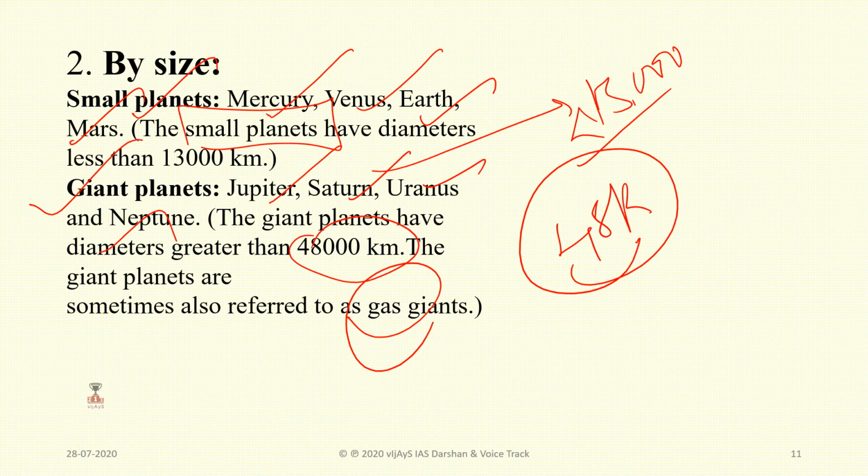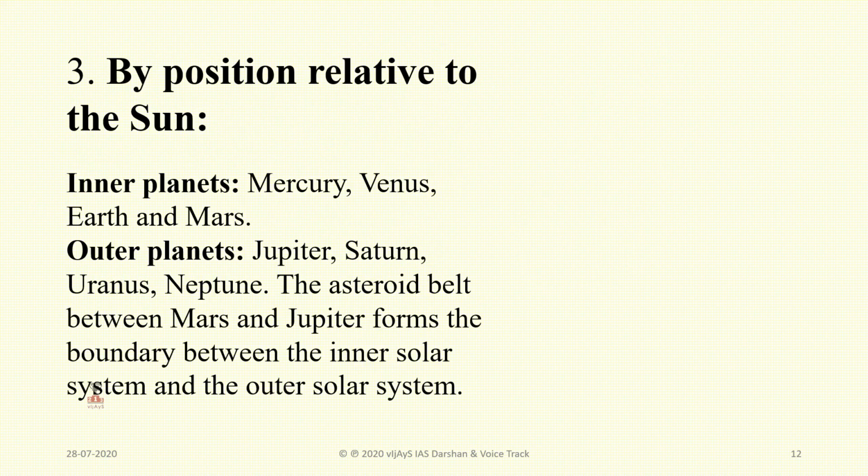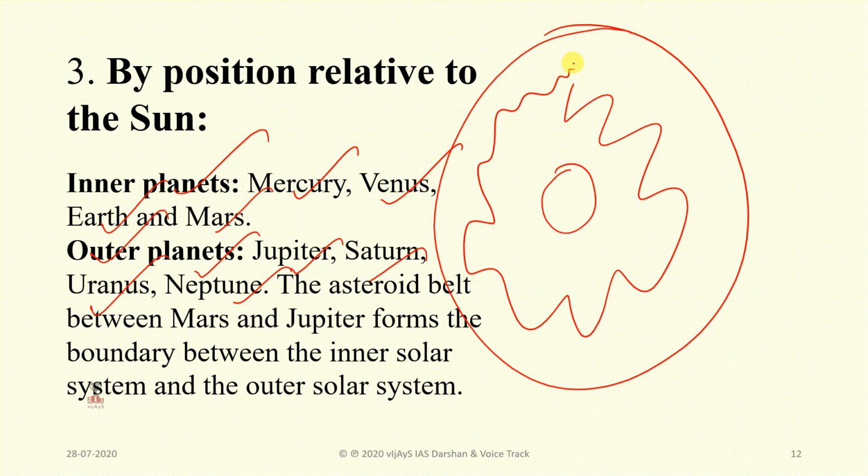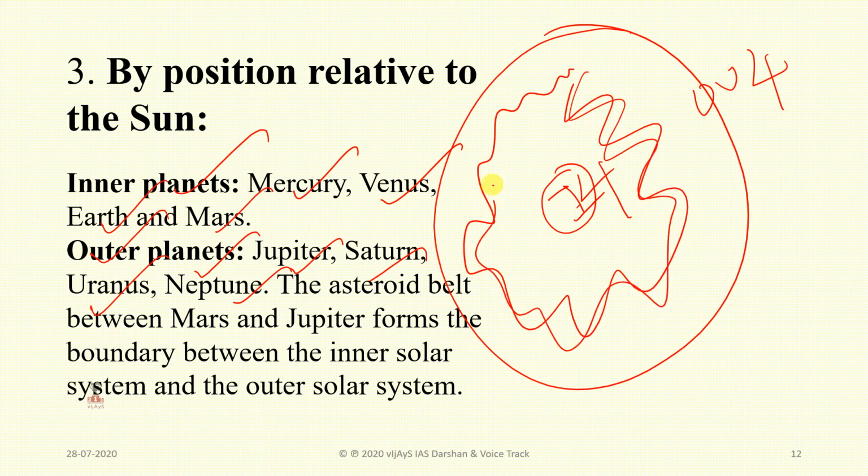And by position relative to the Sun, there are inner planets and outer planets. Inner planets are Mercury, Venus, Earth and Mars. Outer planets are Jupiter, Saturn, Uranus, Neptune. This differentiation between inner planets and outer planets is made by a belt called the Asteroid Belt. So this asteroid belt divides inner planets and outer planets. Inner planets are 4, outer planets are 4.